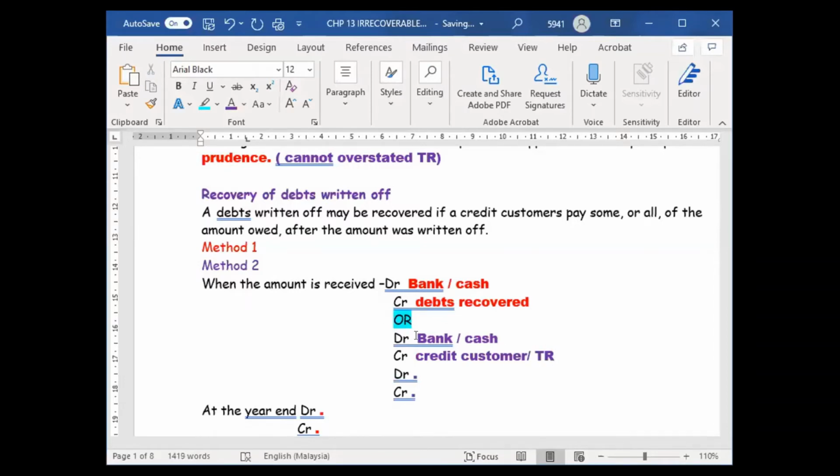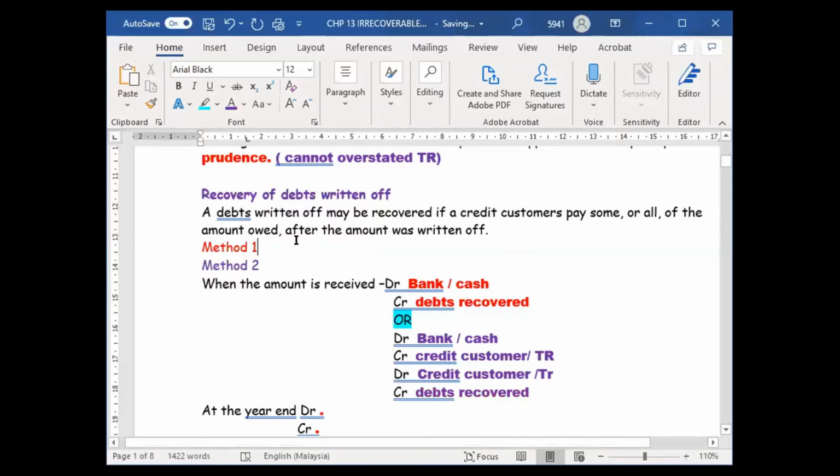Then after that, we debit the credit customer or trade receivable, and then we credit the debts recovered. This is the other method.